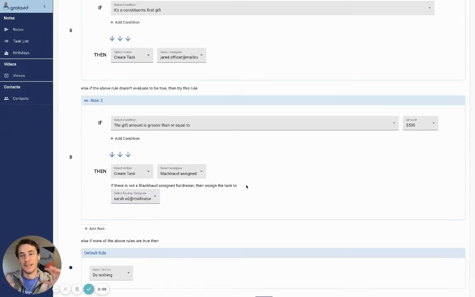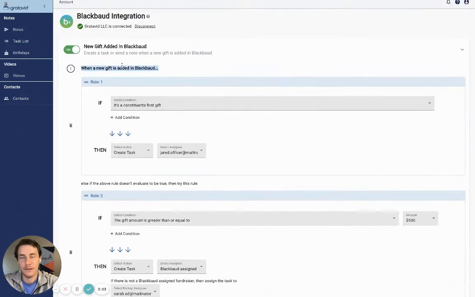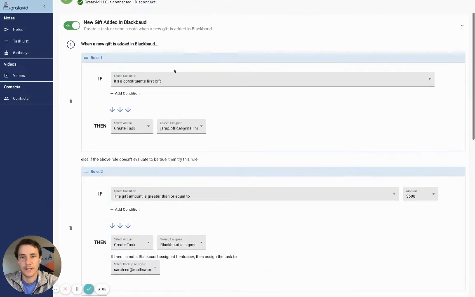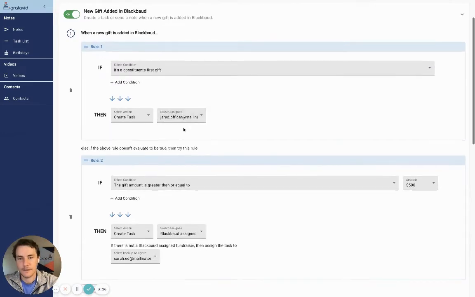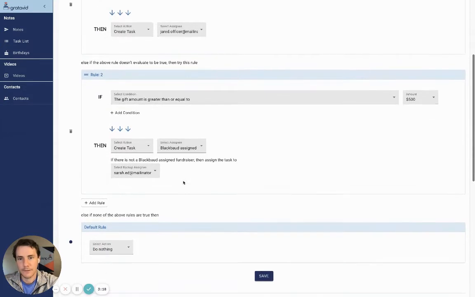Sweet. And so, really think of these like a waterfall. The way it works is it says, okay, when that new gift comes in, first thing we're going to check is, hey, is it a first-time donor? If it is a first-time donor, it's that first gift, create a task, and then assign that to my development officer. If it's not a first-time gift or first-time donor, then this rule is going to evaluate. It's going to say, hey, is it greater than or equal to 500? If it is, create a task, assign it to the Blackbaud assigned fundraiser. And then if the fundraiser doesn't exist, then the backup value can be Sarah.